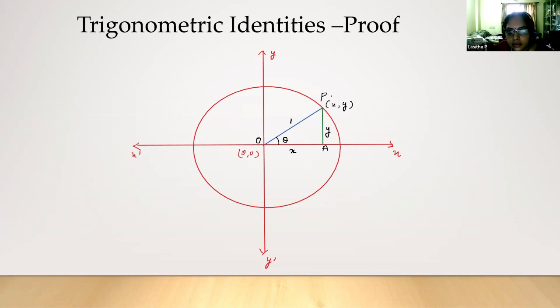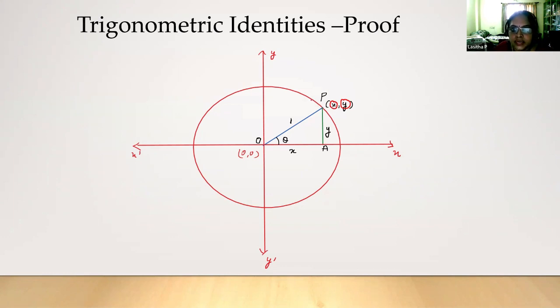So here, what I'm trying to tell is, this X we can replace with cos theta, and this Y we can replace with sin theta. That is, this horizontal distance is always the cosine value, because adjacent X divided by 1. Opposite Y divided by 1. So any point on the circle will be represented as cos theta, sin theta if it is a unit circle.